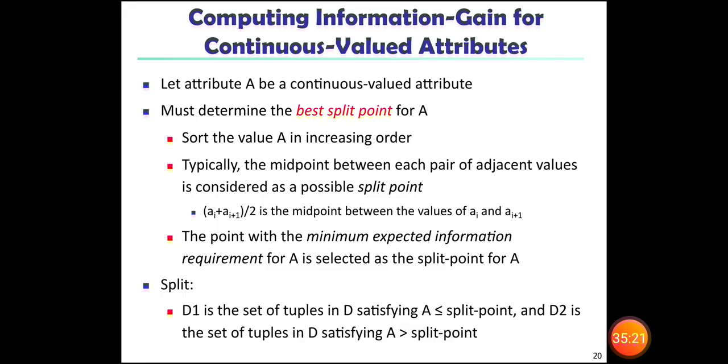So D is the common set, and there we have D1 and D2. In D1 we have some conditions, and in D2 we have other conditions. Like that, there will be a split. It is nothing but the best split point for A.